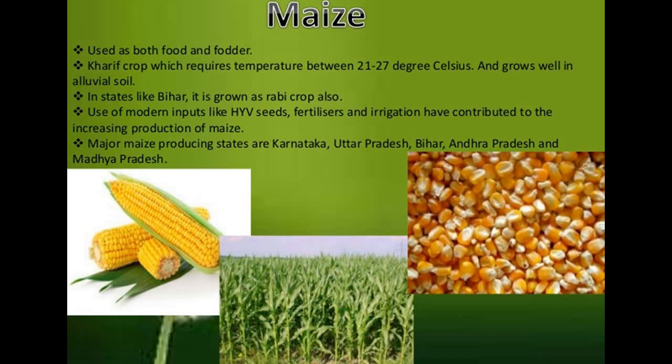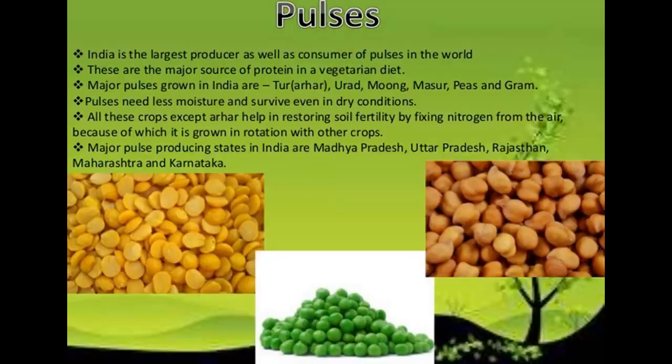Then maize, used as both food and fodder. It is a kharif crop which requires a temperature between 21 to 27 degrees Celsius and grows well in alluvial soil. In states like Bihar, it is grown as a rabi crop also. Use of modern inputs like HYVs, fertilizers, irrigation have contributed to the increasing production of maize. Major maize producing states are Karnataka, Uttar Pradesh, Bihar, Andhra Pradesh and Madhya Pradesh.